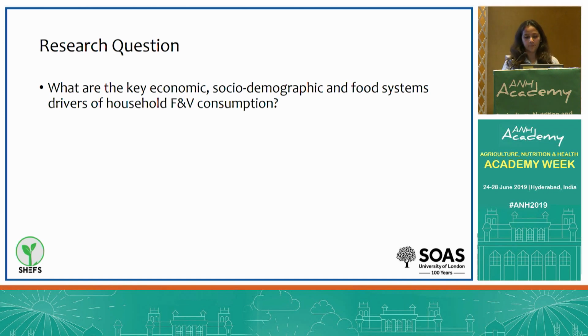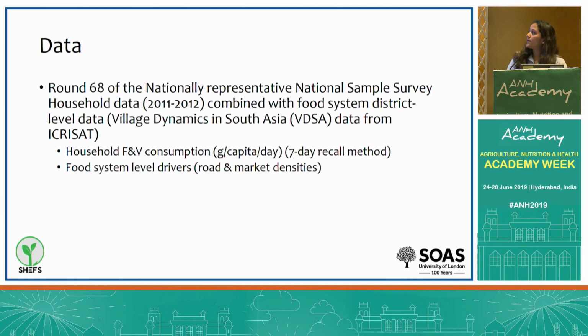and agricultural markets. So using round 68, our analysis is based on a recent alternative NSS survey format, which provides information on raw fruits and vegetables consumption during a reference period of 7 days. Our dependent variable is the household fruit and veg consumption, and our remaining set of covariates consists of a variety of household socio-demographic indicators. District level data on agricultural infrastructure, on roads and agricultural markets, from the VDSA for a subset of 50 districts is combined with the round 68 of the NSSO.